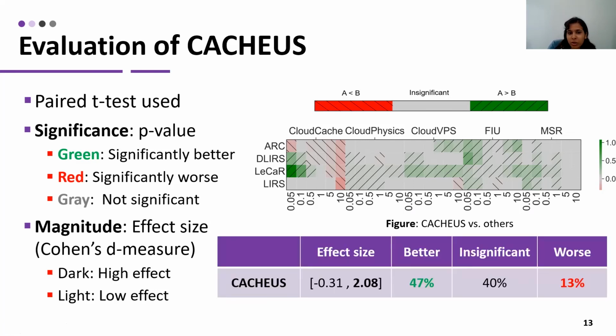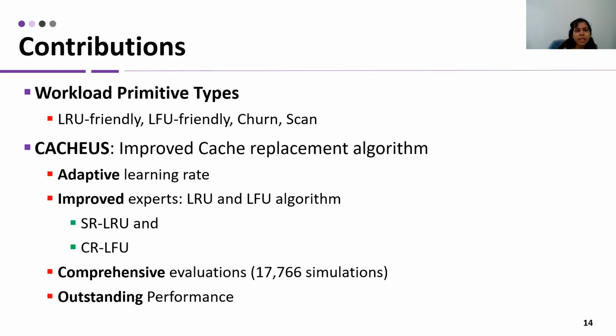We also take a look at the overall performance of CACHEUS, and we see that 47% of the time it outperforms the other algorithms and shows significant improvement over the state of the art. Our contribution here is that we defined these workload primitive types. We also improve the cache replacement algorithm with CACHEUS using adaptive learning rate and improved experts. We also did comprehensive evaluations, which show that CACHEUS has outstanding performance.